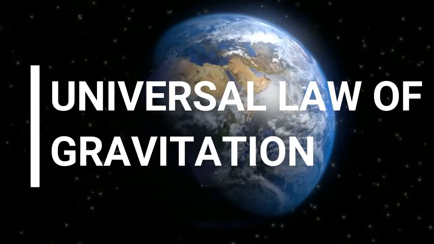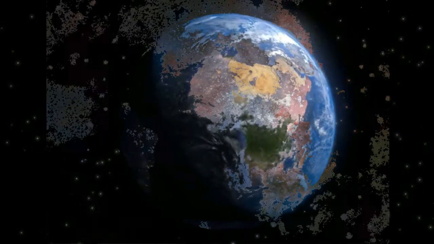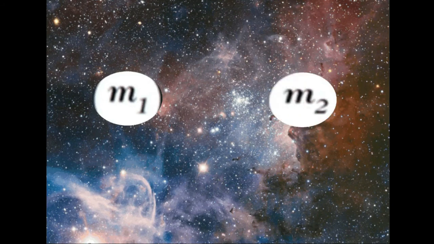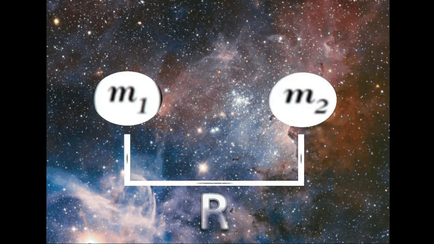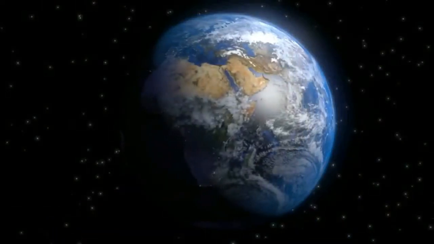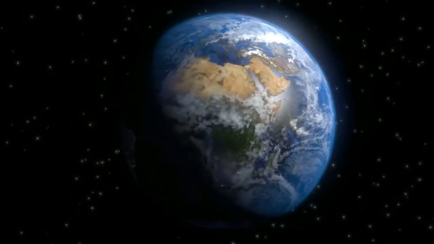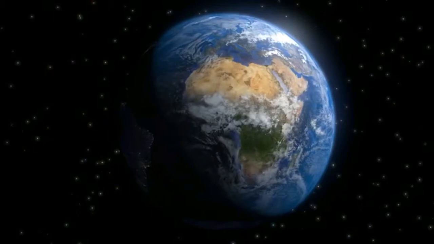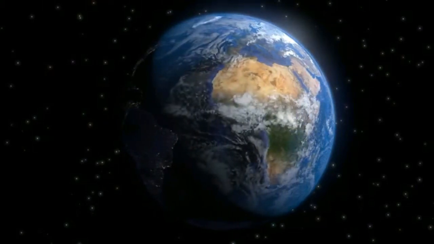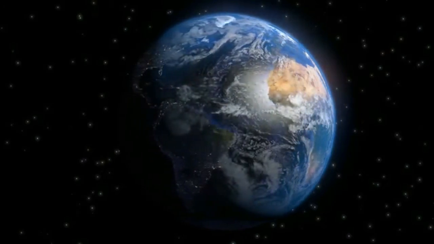Universal law of gravitation. Now let's understand the components of the universal law of gravitation. Consider two masses, m1 and m2, that are a distance r apart, and a gravitational force of equal magnitude is applied on both of them. Now let's look at the math. According to this law, the force of attraction between two bodies is directly proportional to the product of their masses and inversely proportional to the square of the distance between them.